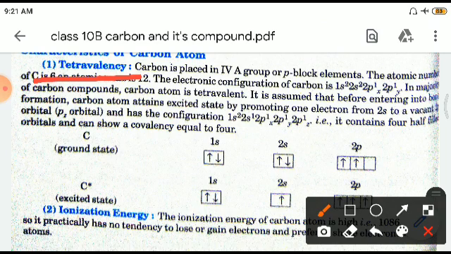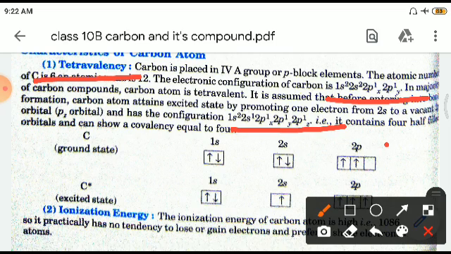That is, the valency of carbon is 4, which is evident from the electronic configuration of carbon: 1s2, 2s2, 2px1, and 2py1. Right? And when it reaches an excited state, it becomes 1s2, 2s1, 2px1, 2py1, 2pz1.